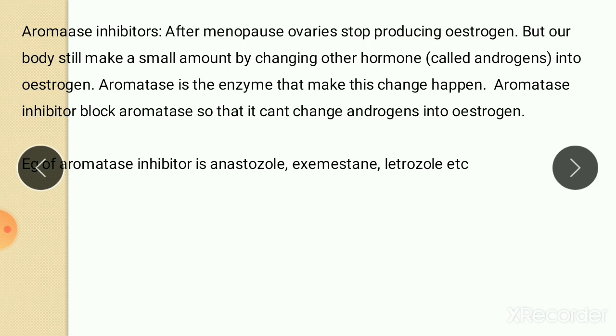Aromatase inhibitors, as the name indicates, block the aromatase enzyme so that androgen is not converted into estrogen. So aromatase inhibitors are the drugs which block this enzyme aromatase and therefore prevent the conversion of androgen into estrogen. Examples of this category include anastrozole, exemestane, and letrozole. So these are the drugs which are used as aromatase inhibitors.